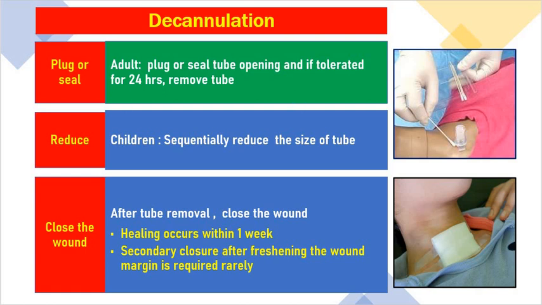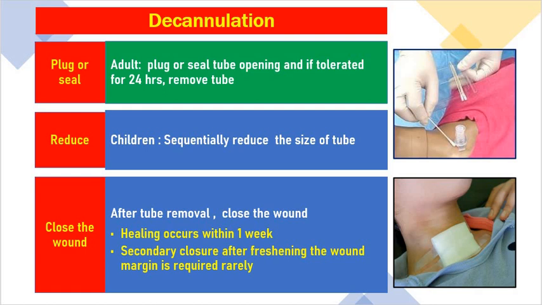In children, as they might not tolerate it, the size of the tube should be subsequently reduced to the 12 level and that can be closed. Otherwise, you can simply keep a tape on the tracheostomy stoma and partially block it. So block it by incompletely blocking the tube, and you can remove it when the child tolerates. Then close the wound after decannulation.